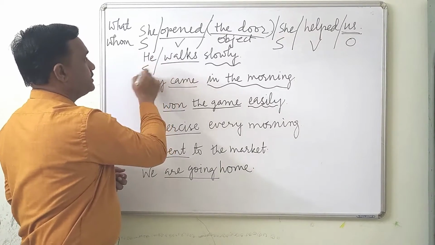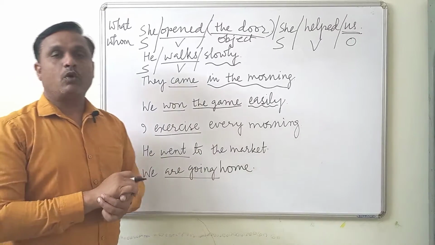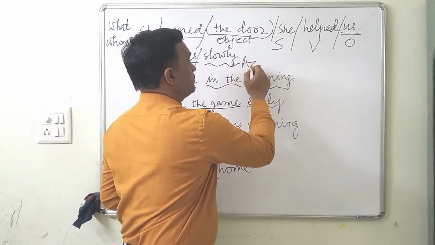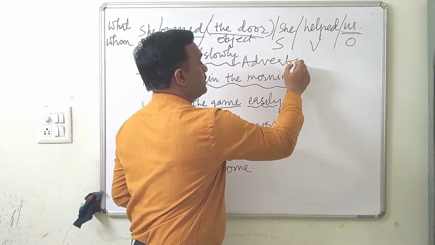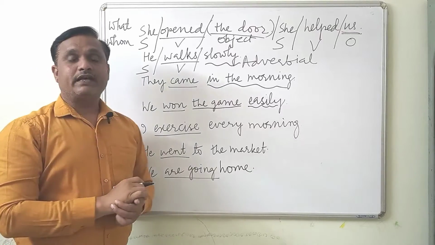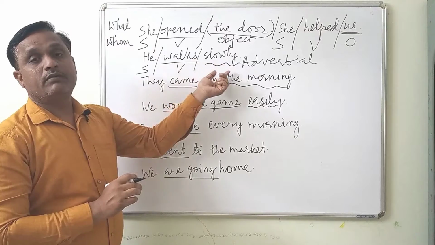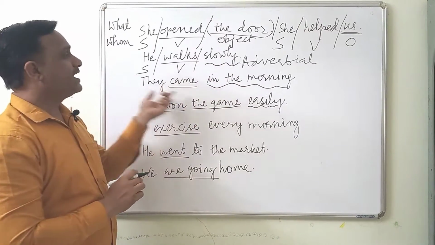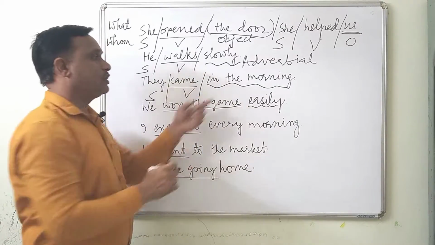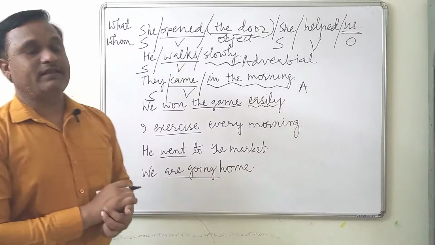Here he is the subject, walks the verb, and slowly is something different. It's not an object. So what is it? It is an adverb, or we call it an adverbial. How does he walk? Slowly. We come to know the manner. They came in the morning. They is the subject, came the verb, and in the morning tells us the time. So this is an adverbial of time.